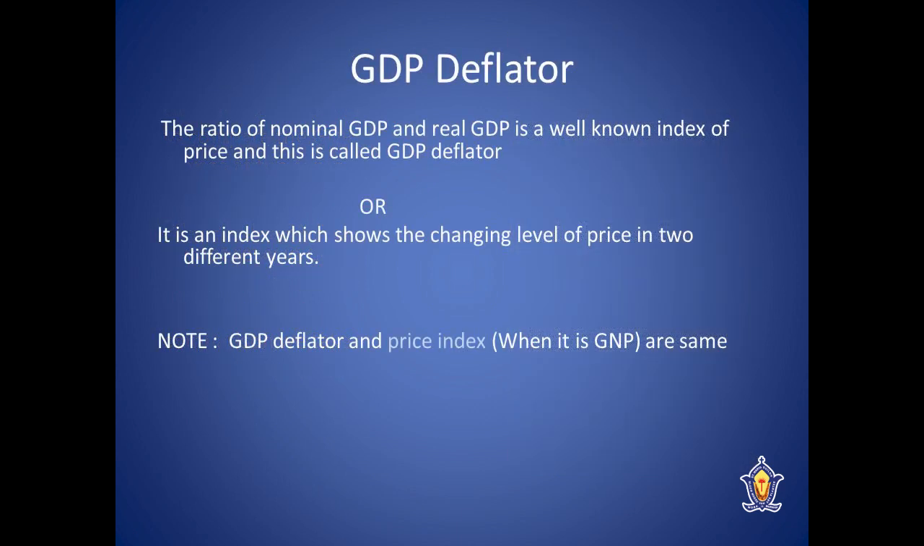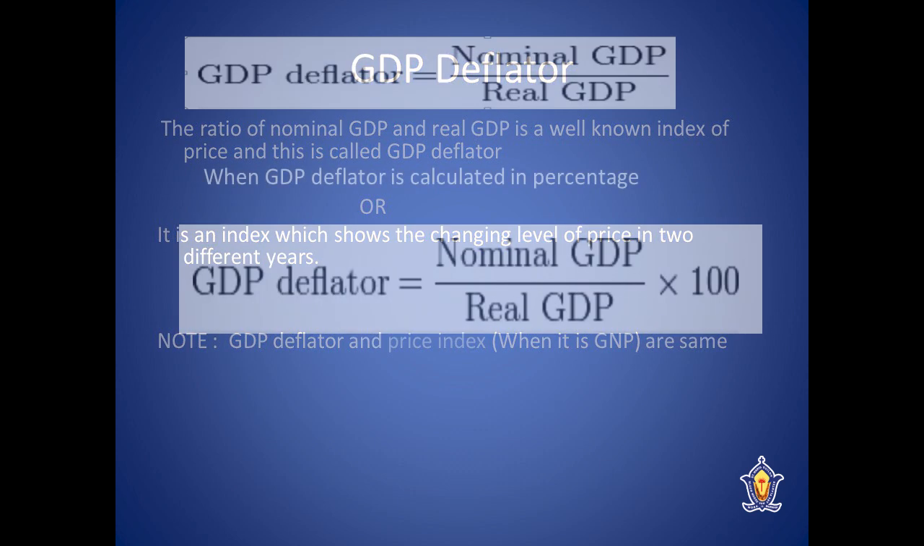Now, one of the important aspects from this topic is GDP deflator, which shows the ratio of nominal GDP and real GDP, which is a well-known index of prices. That means it is an index which shows the changing level of price in two different years.